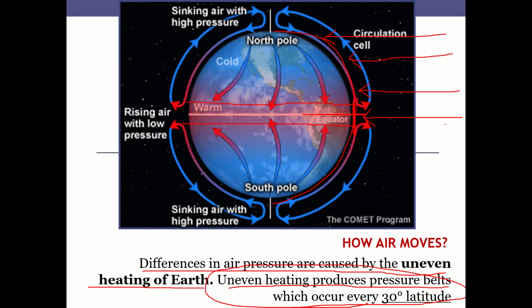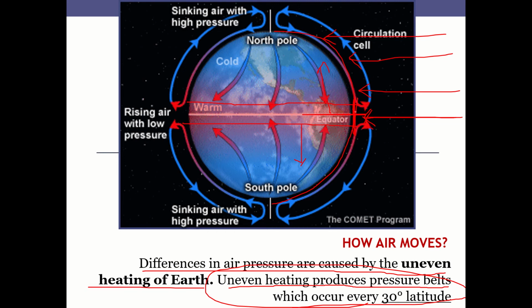Since we have a spherical surface, as we move away from the equator, either north or south, because of the curvature, the angle of incidence of solar radiation varies greatly.